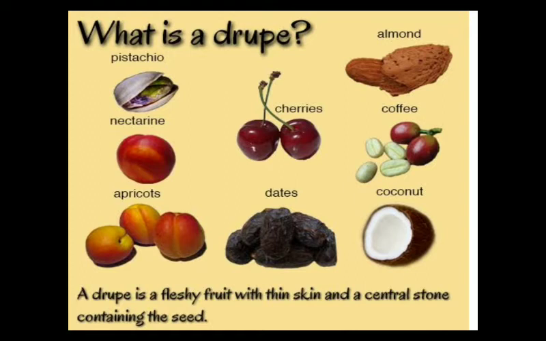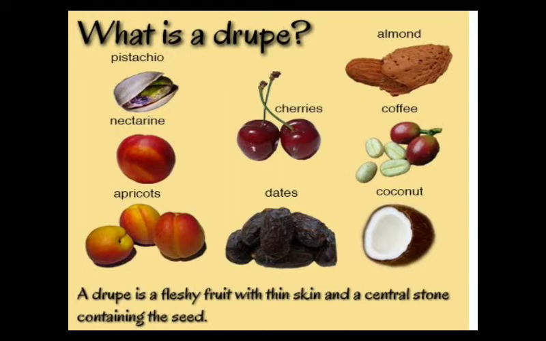There are many examples of drupe, such as almond, pistachio, cherries, coffee, apricot, dates, coconut, even the mango. They are all drupe fruits.